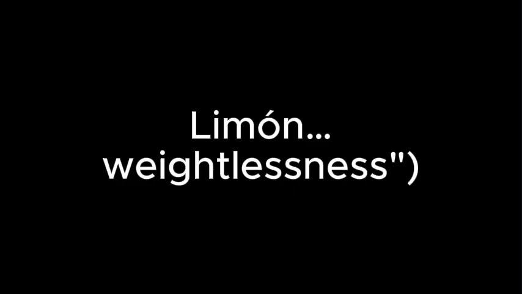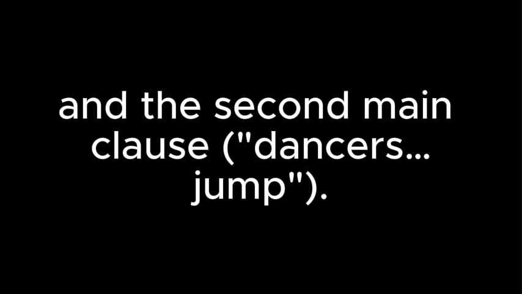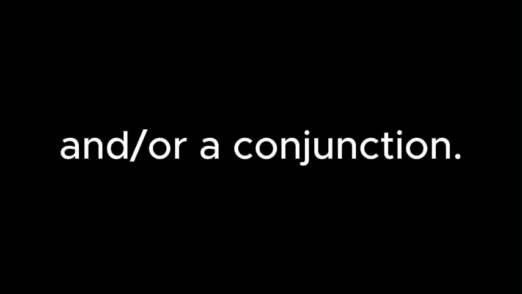Explanation. Choice D is the best answer. The convention being tested is the use of punctuation within a sentence. This choice uses a semicolon in a conventional way to join the first main clause, the Limón weightlessness, and the second main clause, dancers jump. Choice A is incorrect because it results in a run-on sentence. The two main clauses are fused without punctuation or a conjunction.